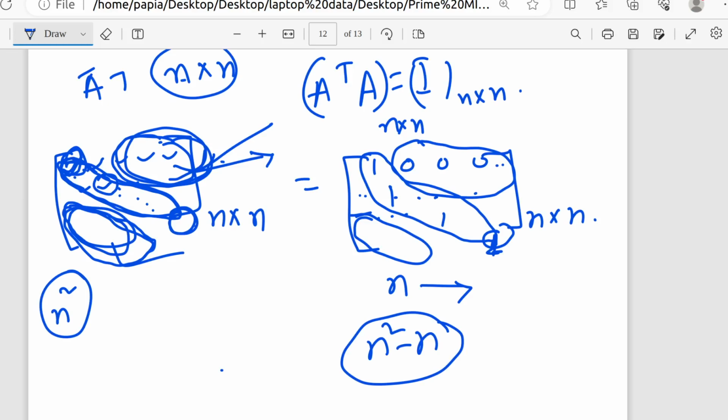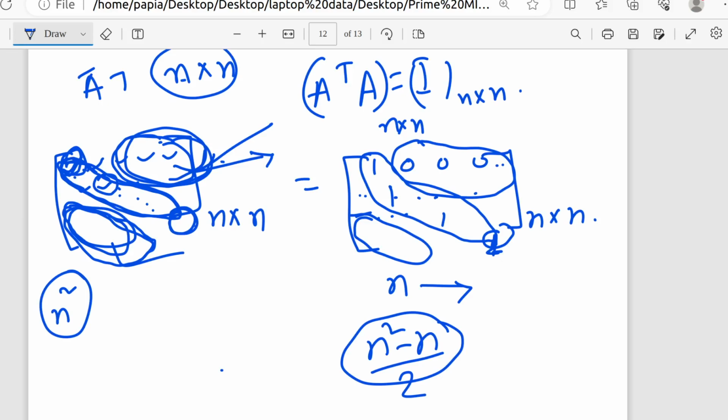That means our number of differential equations coming from off diagonal terms will be n square minus n divided by 2. Since n square minus n was the number of all the off diagonal terms, and as it is a symmetric matrix, we divide it by 2, and we set all those terms equal to 0, because all the off diagonal terms are 0 in the right hand side.